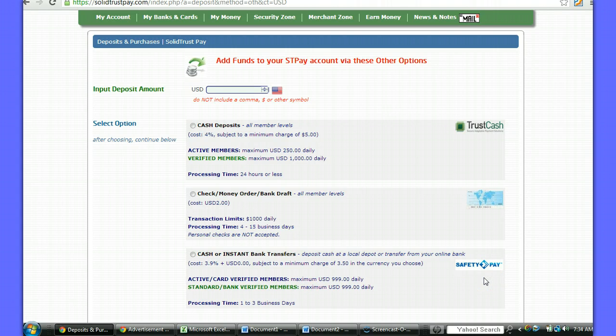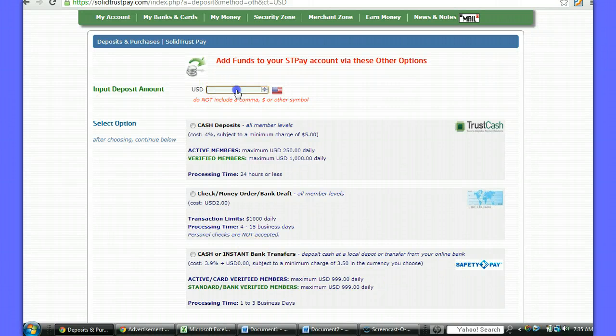I like this one a whole lot, and the reason is that it's a transaction that you complete through Solid Trust Pay, and it goes to your bank account directly, so you can fund your Solid Trust Pay account without all the verification, without providing documentation and that sort of stuff that Solid Trust Pay is requesting.